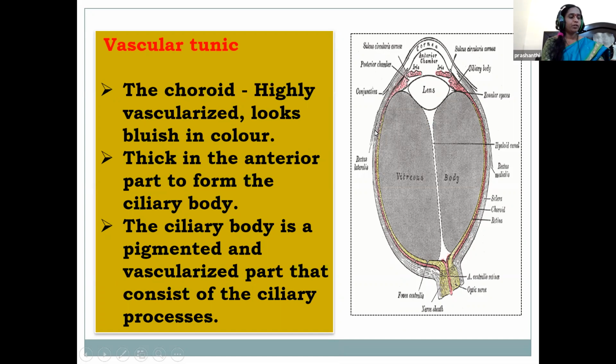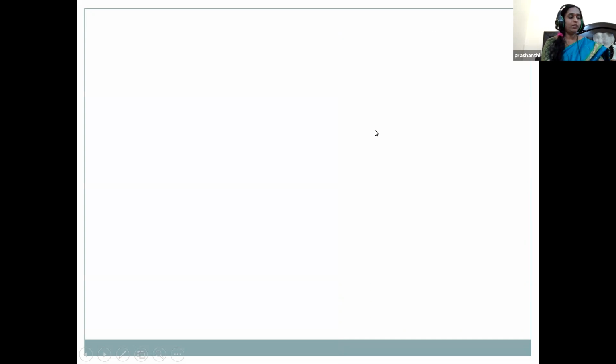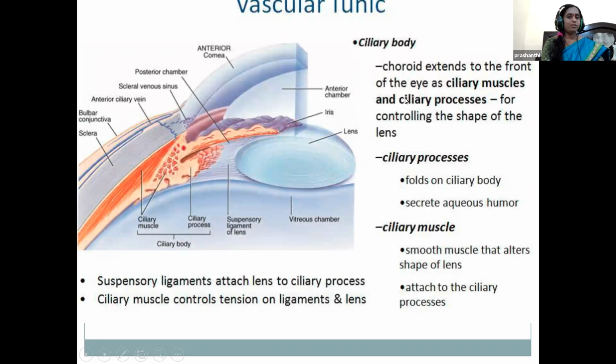The muscles associated with the ciliary body are the ciliary muscles, or the ciliary band of smooth muscles. The ciliary body also has suspensory ligaments, which attach the lens to the ciliary processes.